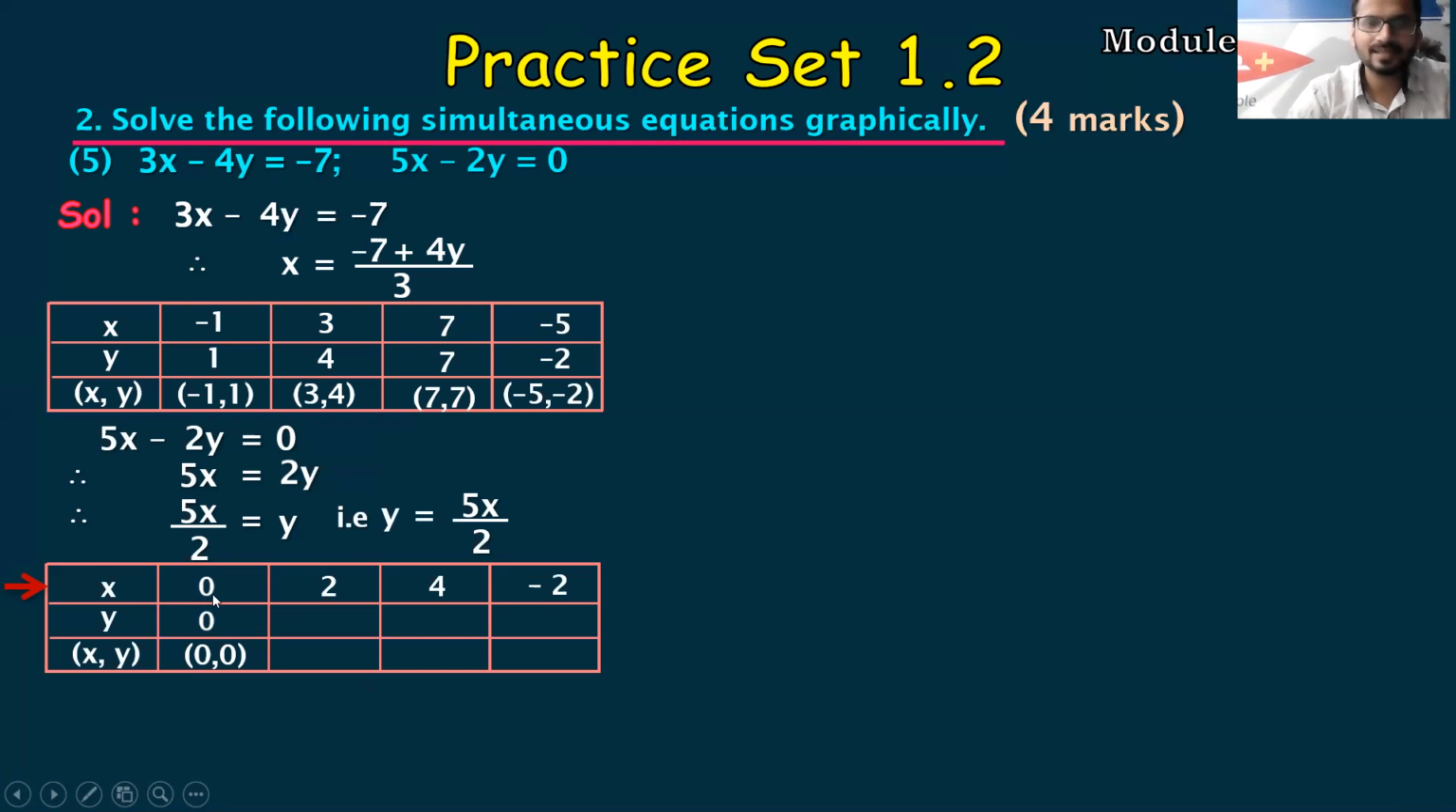Sorry, in this case it is the x value. So 0 plus 2 is 2. So 5 2s are 10. 10 upon 2 is 5. So 2 comma 5. Then again, what you have to do, you have to add 2 plus 2 is 4.